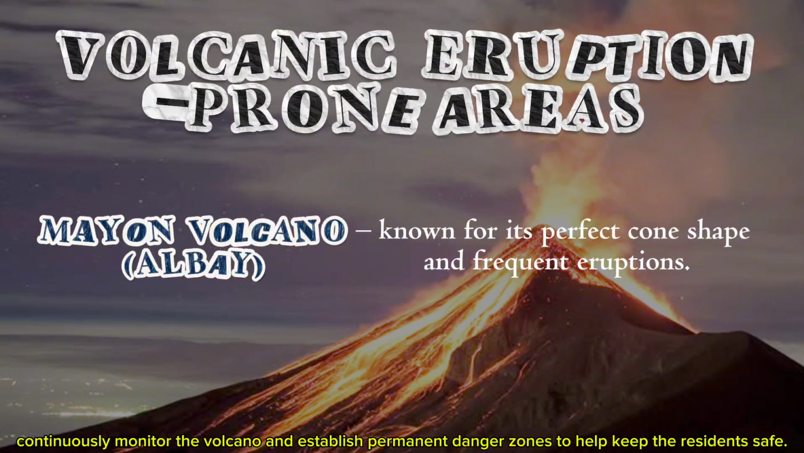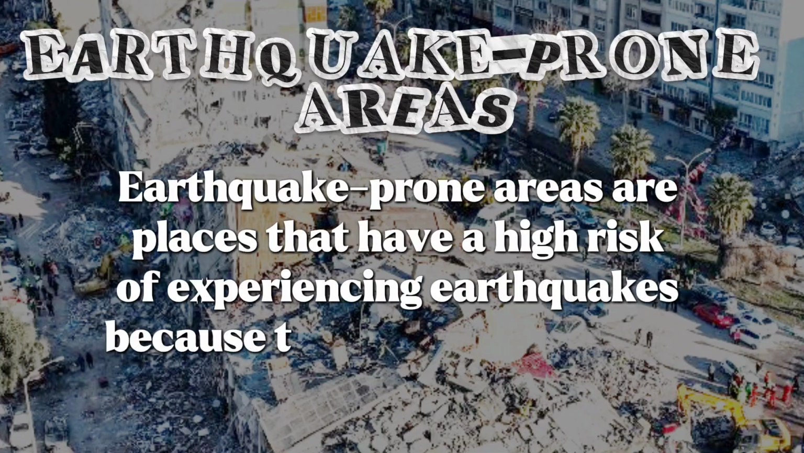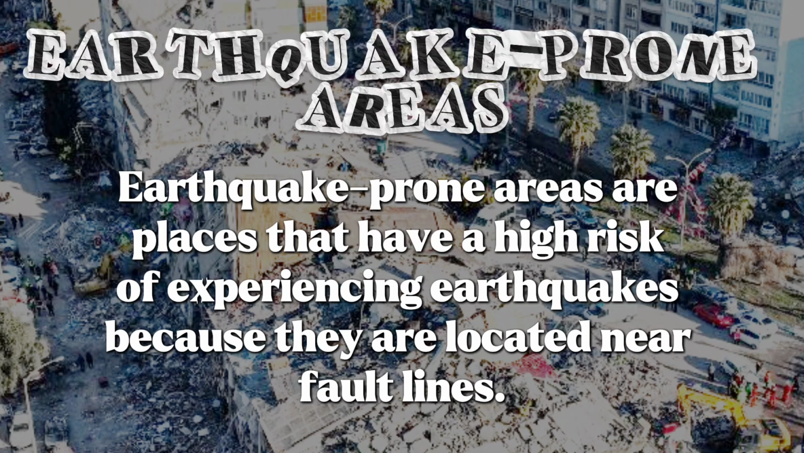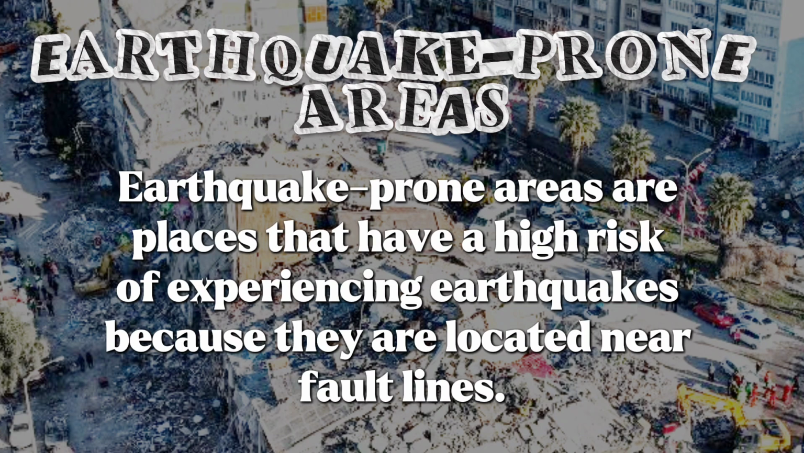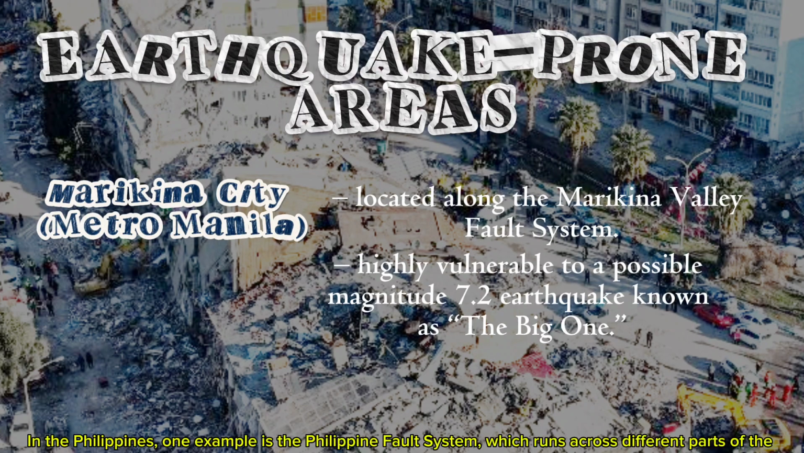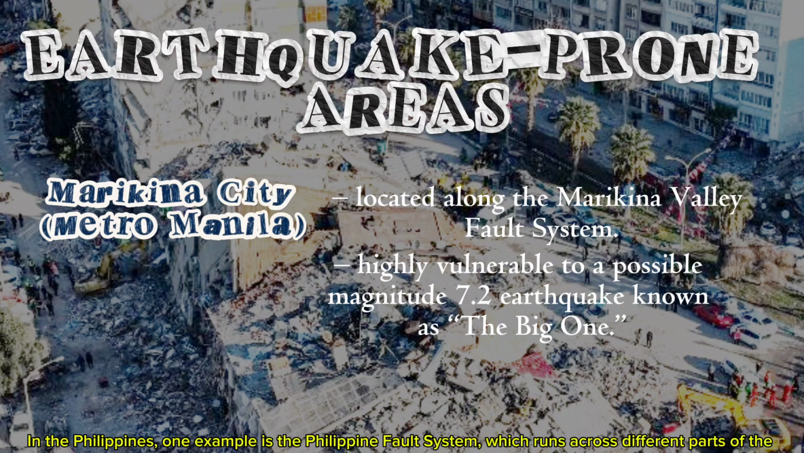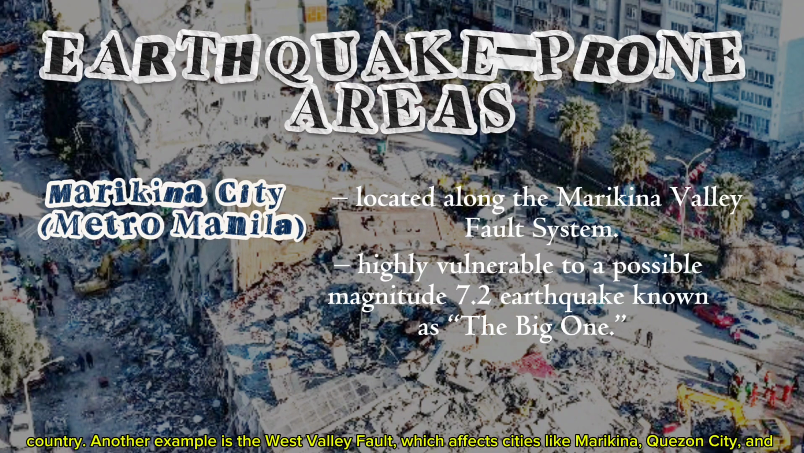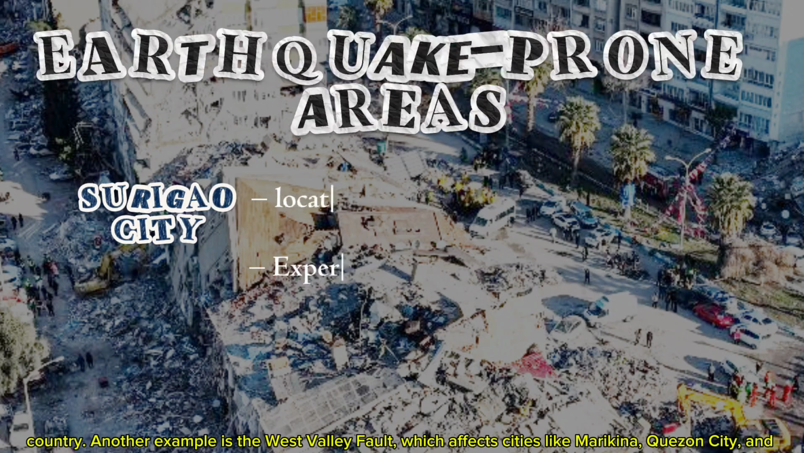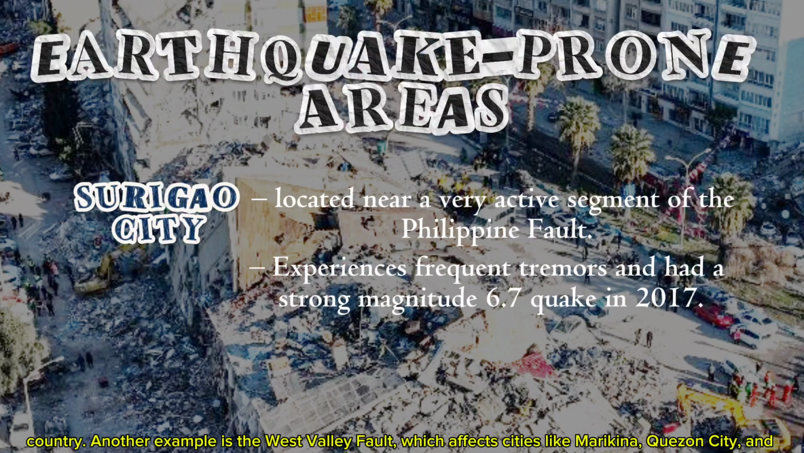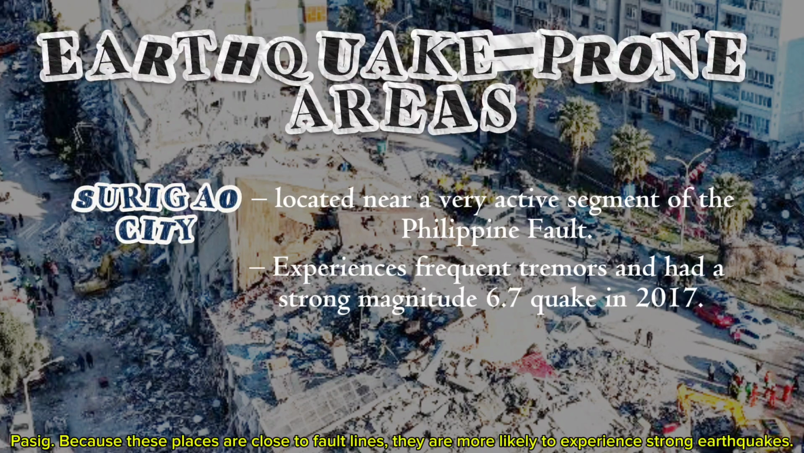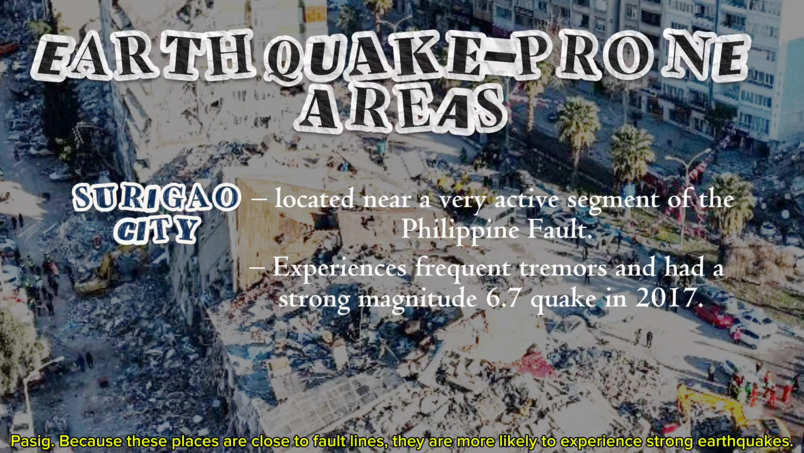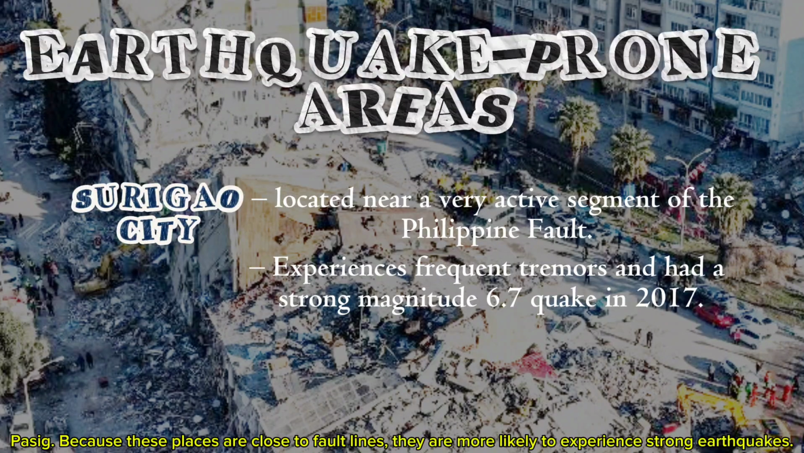Earthquake-prone areas are the places that have a higher risk of experiencing earthquakes because they are located near fault lines. In the Philippines, one example is the Philippine Fault System, which runs across different parts of the country. Another example is the West Valley Fault, which affects cities like Marikina, Quezon City, and Pasig. Because these places are close to fault lines, they are more likely to experience strong earthquakes.